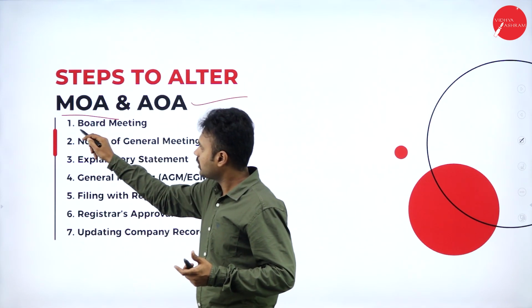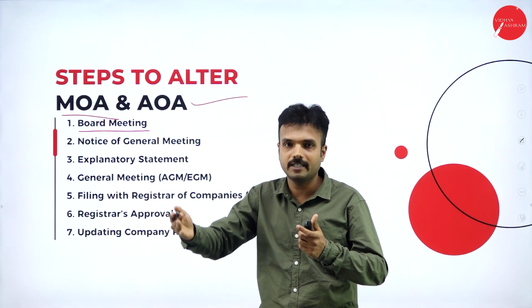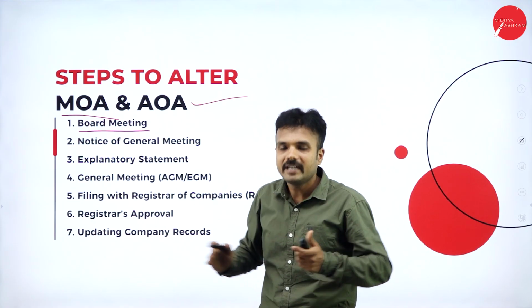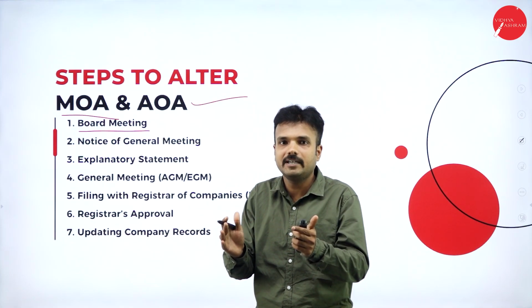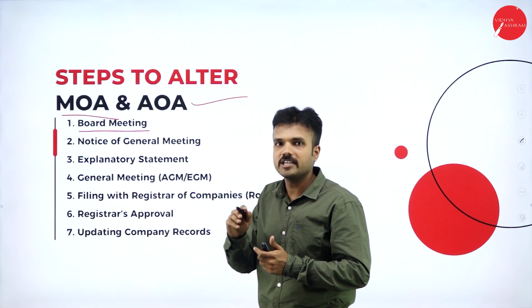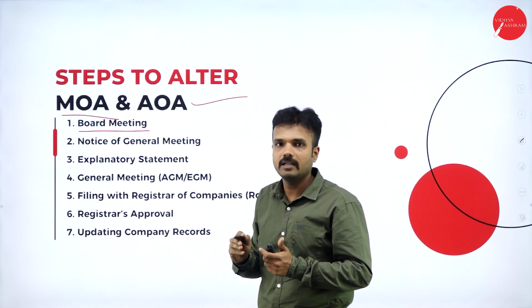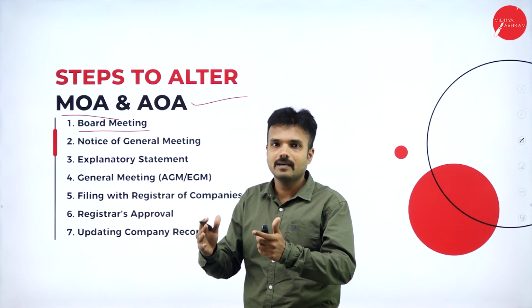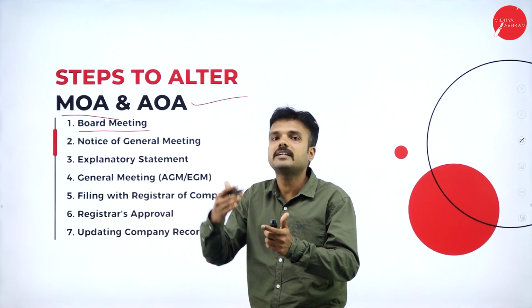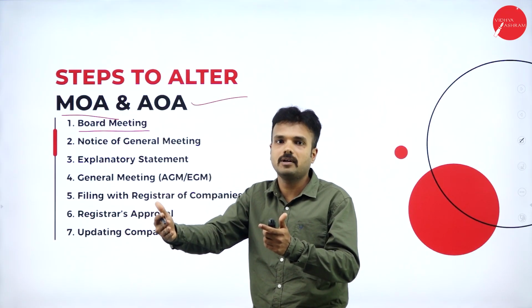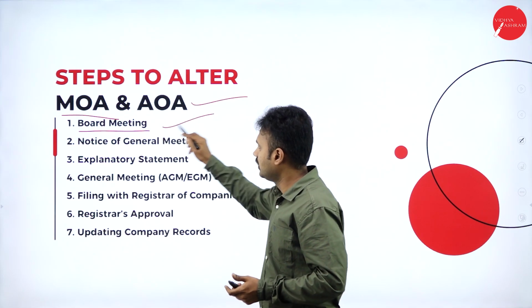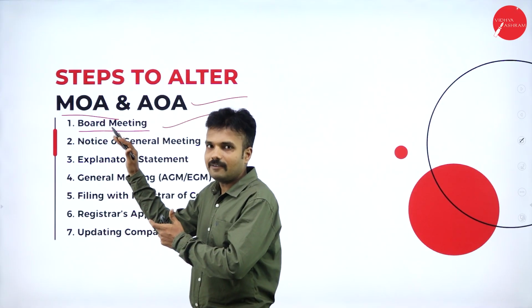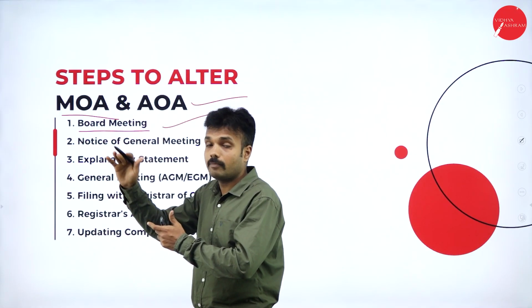Firstly, as soon as I decide to issue 10% dividend for the shareholders, I am going to conduct a board meeting of directors. In that meeting, the agenda must be: can I declare 10% dividend to my shareholders? That is the agenda of the day. Finally, all the directors agreed to give 10% dividend to the shareholders. That is the decision made in the board of directors meeting. If the board of directors agree, that is not enough. It should get agreed by the shareholders also.